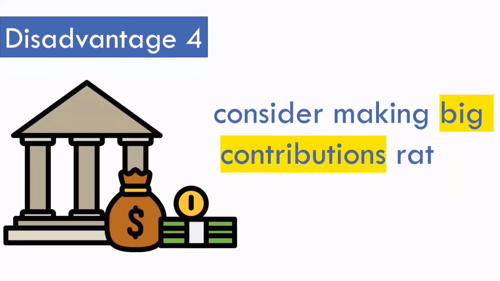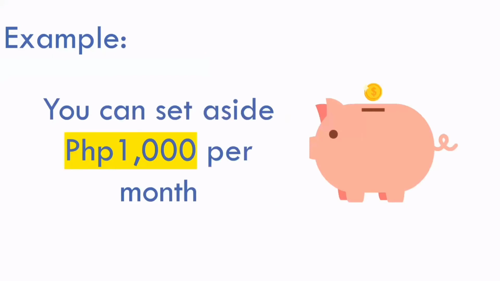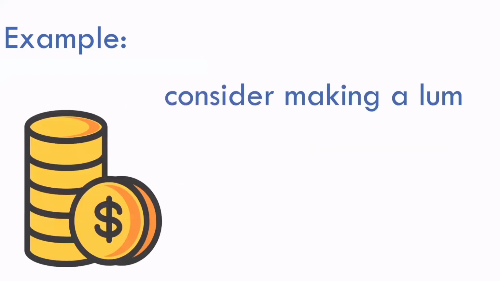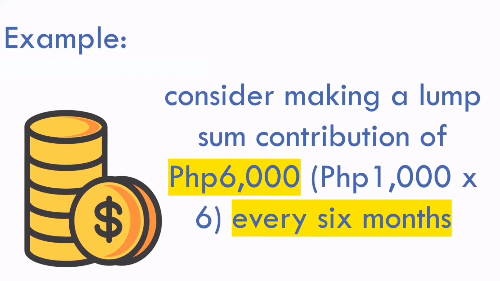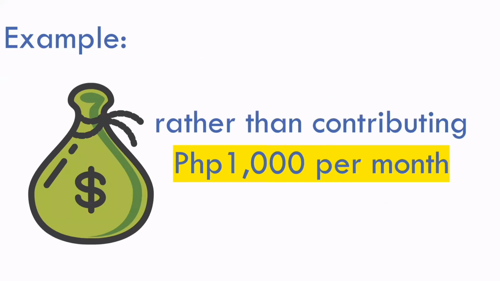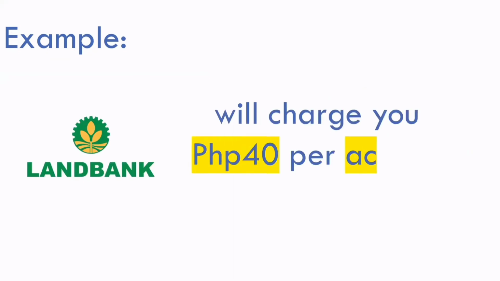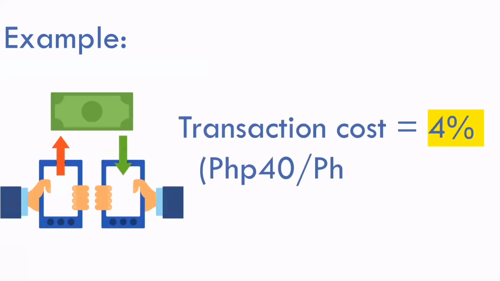To cut your costs, you may wish to consider making big contributions rather than small amounts. Let's suppose you can set aside 1,000 pesos per month. To maximize your earning potential and reduce fees, you may wish to consider making a lump sum contribution of 6,000 pesos, that's 1,000 times 6, every 6 months, rather than contributing 1,000 pesos per month. If you are using BDO, keep in mind that Land Bank, the cash custodian, will charge 40 pesos per transaction or activity. That's already 4%, or 40 divided by 1,000, of your capital.